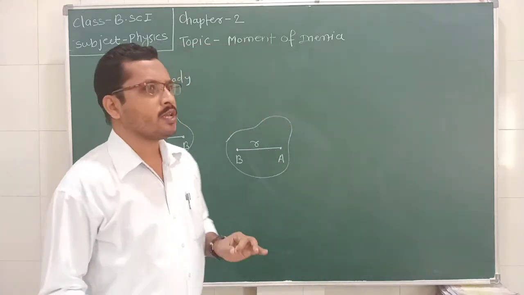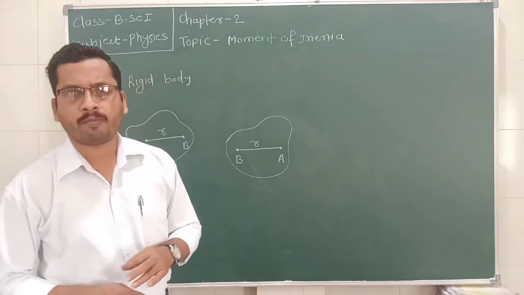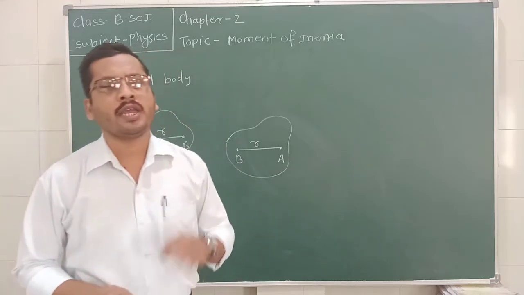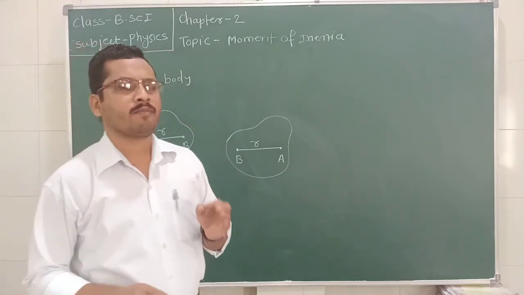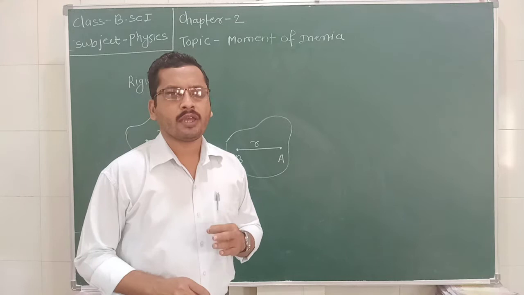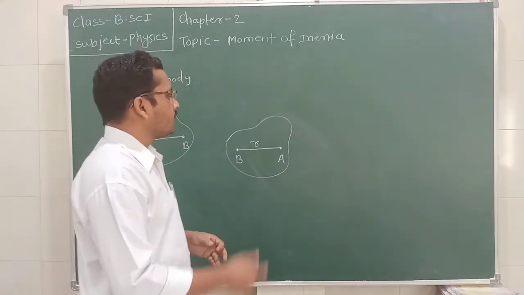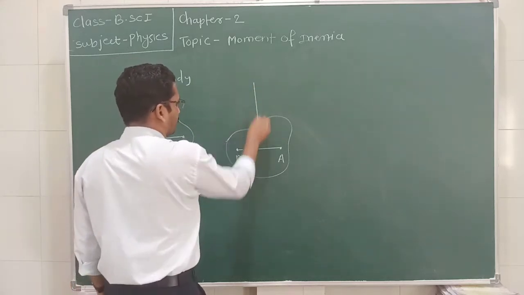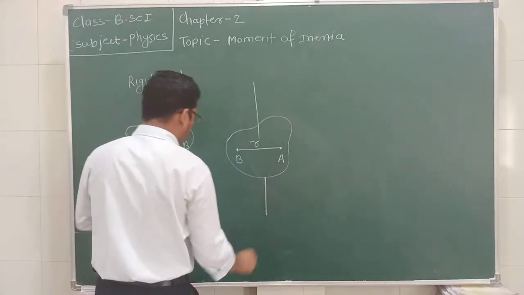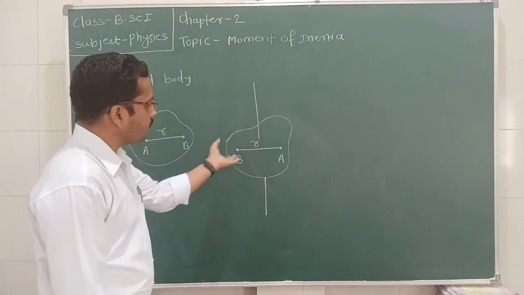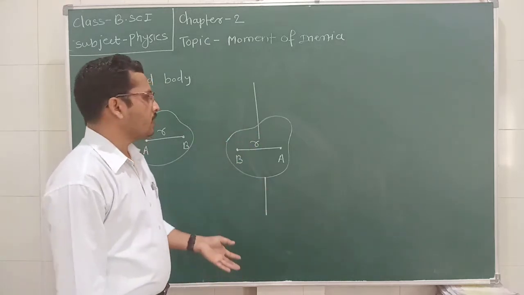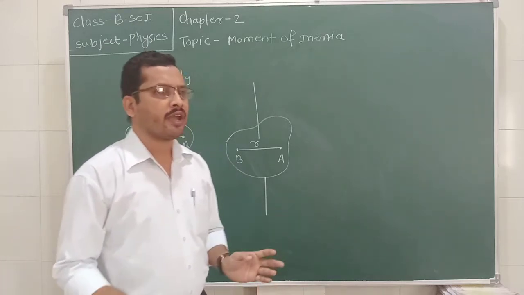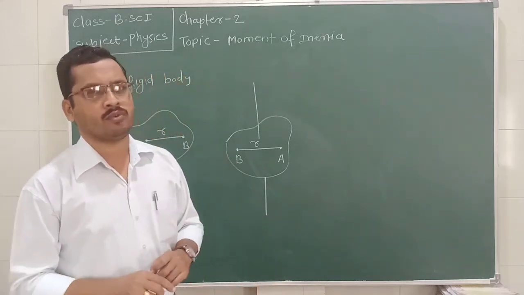Now, this rigid body is made up of a large number of particles. We can't measure the number of particles in a rigid body. When we rotate this rigid body about an axis, all the particles try to move in a circular motion.